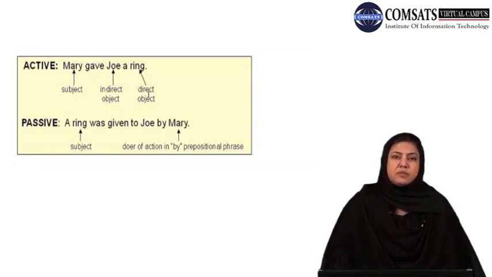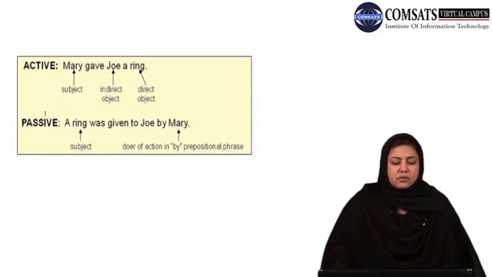If you compare it with the previous sentence, the dog ate the bone, there was only one object, the direct object. Here we have two objects. In this case, Joe is the indirect object, whereas ring is the direct object, because actually it is the ring on which some work is done. That is, it is given to somebody.